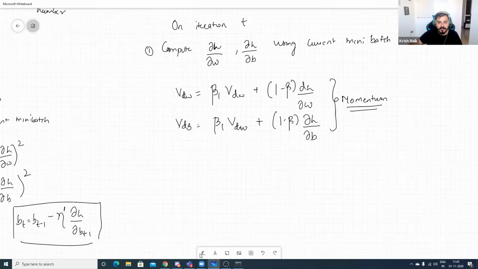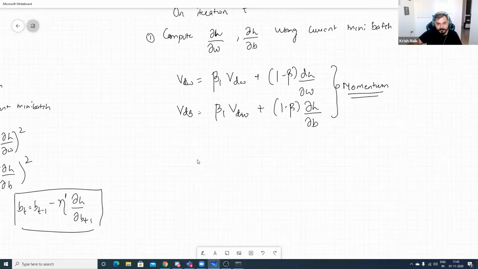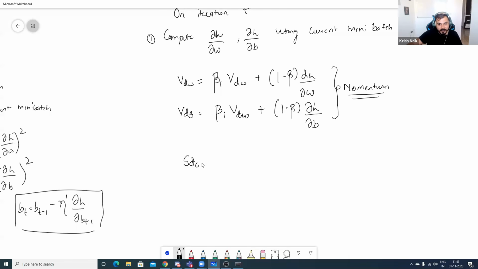Now the next thing that we are going to compute is SdW, which is the component of RMS prop. Here this beta and the previous beta value will be different. It will not be the same. That is considered a hyperparameter. So SdW = beta 2 times SdW plus 1 minus beta 2 times derivative of loss with respect to W whole square.